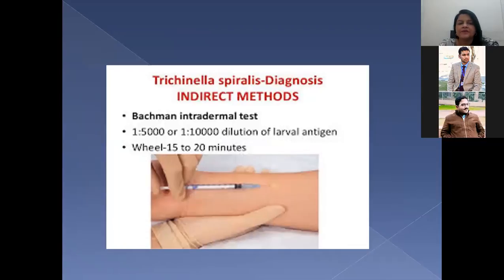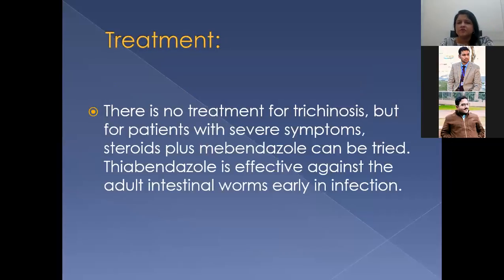Then we discussed the Bachmann intradermal test. This is very important. The direct methodology of diagnosis is that you directly find the worm or any pathogen. The indirect means that you will not look for the direct presence of the worm, but you will see the response of your body, whether your body responds to it or not. So you will put the antigen in from outside, and then you will see the reaction of the body from inside. And as I told you, there is no particular treatment, but the main drug is mebendazole, and steroids are added if the patient is severely sick.